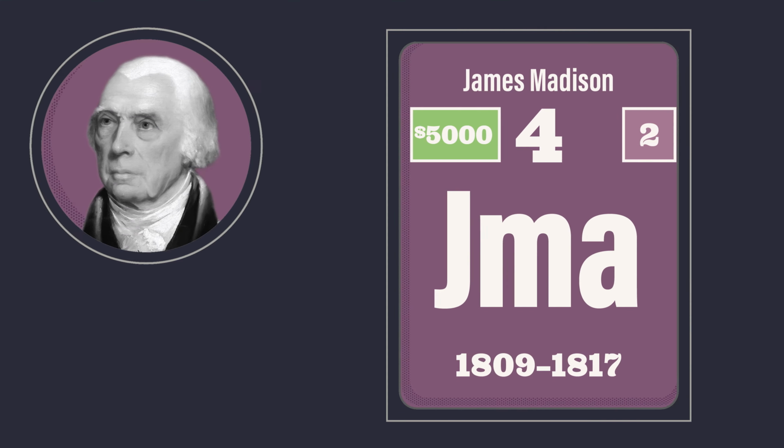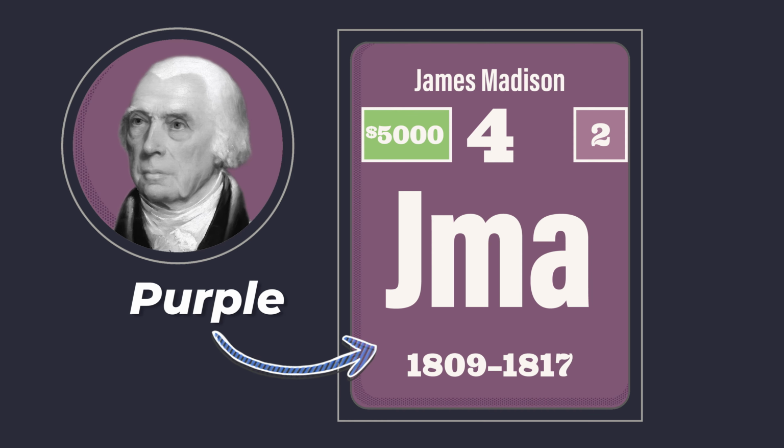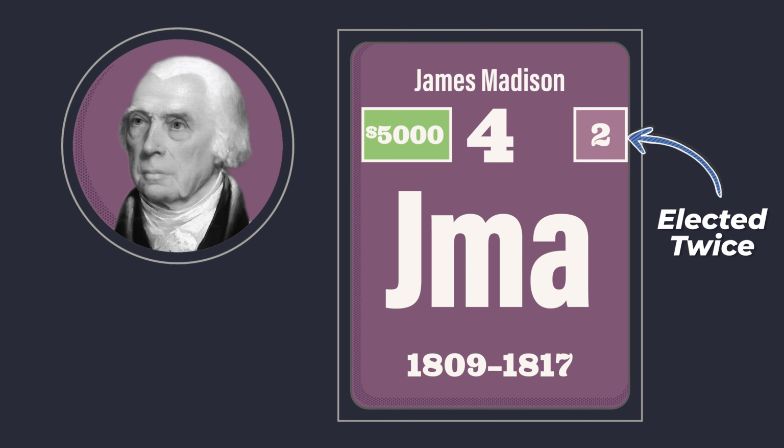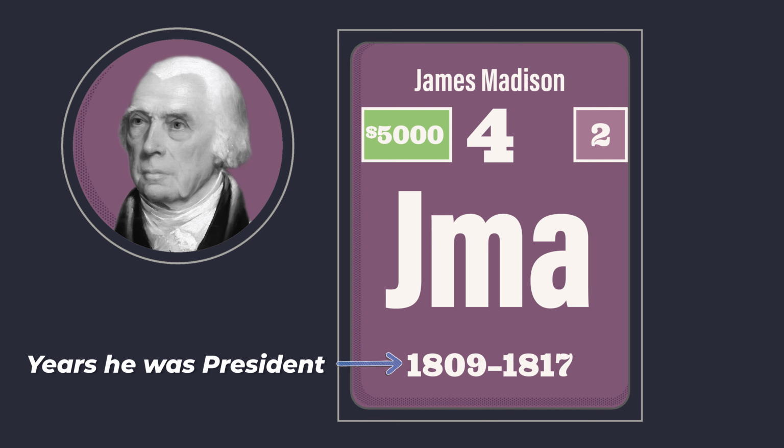When we take a look at James Madison's periodic cell, you can see it shaded purple. He was our 2nd president from the Democratic Republican Party. The number 4 in the top center of the cell indicates that Madison was our 4th president. The number 2 in the top right shows that he was elected twice to the presidency. His cell also indicates the years that he served as president, from 1809 to 1817.